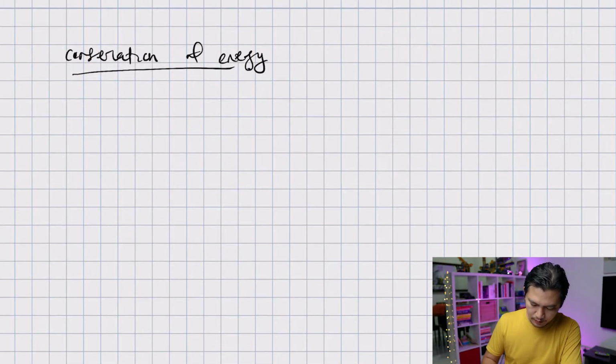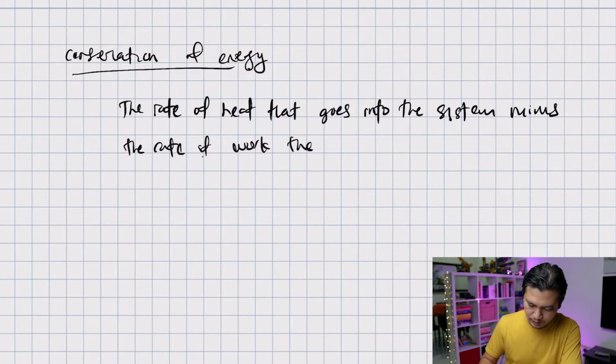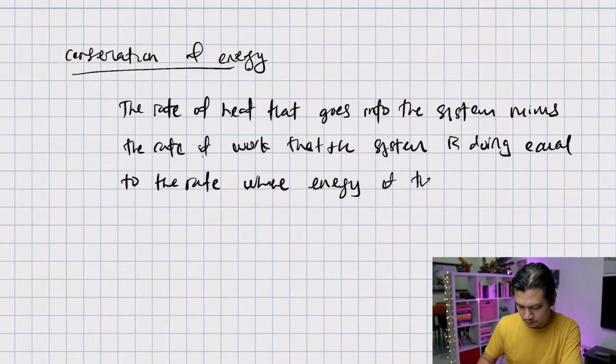So the rate of heat that goes into the system, minus the rate of work that the system is doing, equal to the rate where energy of the system is changing.